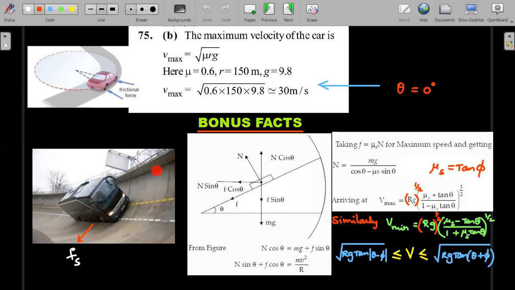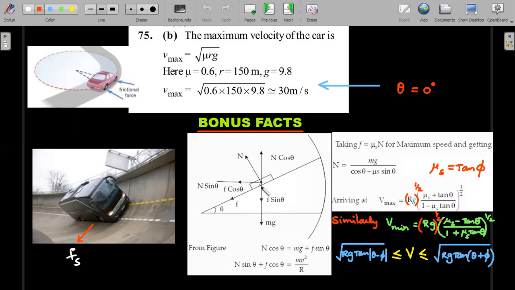If this object is moving like this, just a horizontal circle, then the center of the circular motion is here, somewhere here. That direction would be the centripetal direction. And since it is moving in a horizontal circular direction, the upward and downward forces should balance, which is interesting. It's not N equal to mg cos theta. It is the N cos theta that should balance the downward direction of both the friction component f sin theta and mg. That's the interesting part here.